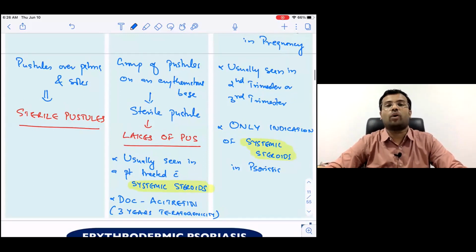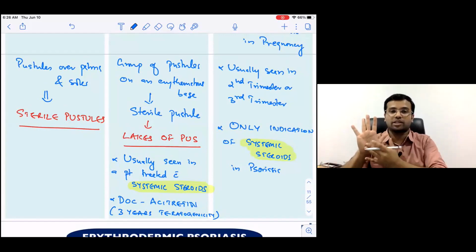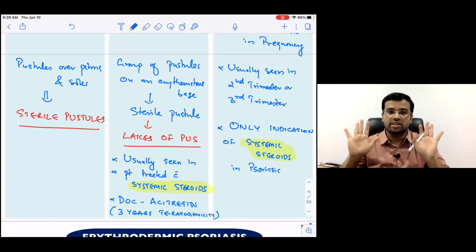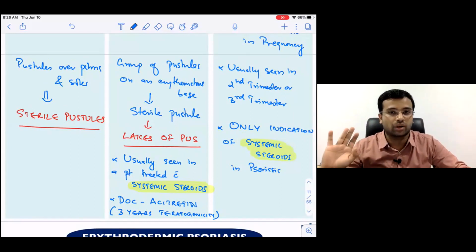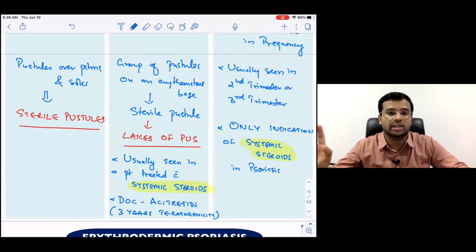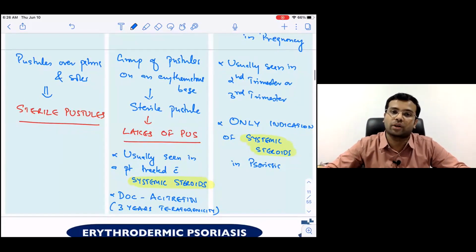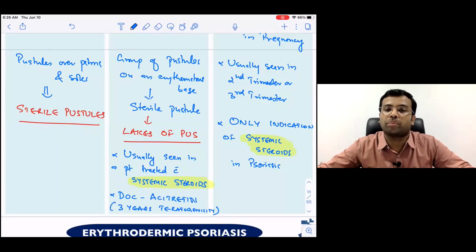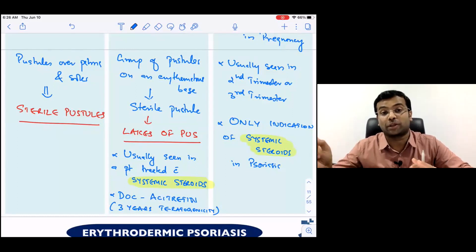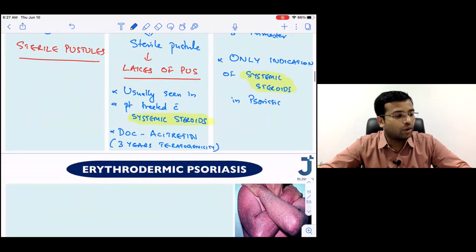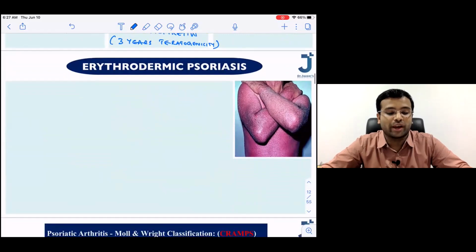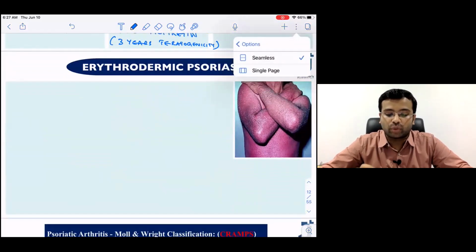Okay? So that is all about pustular psoriasis. So remember, localized version, localized to the palms and soles, sterile pustules. Generalized version usually happens when someone is treated with systemic steroids. It is called the von Zumbusch reaction. Drug of choice is going to be systemic steroids, also called the lakes of pus. Okay, systemic steroids are the drug of choice in pregnancy, not in generalized pustular psoriasis. In generalized pustular psoriasis, it is going to be acitretin. Fine. So let us go a little more fast now because we have enough topics to complete. So I'm going to the next image.